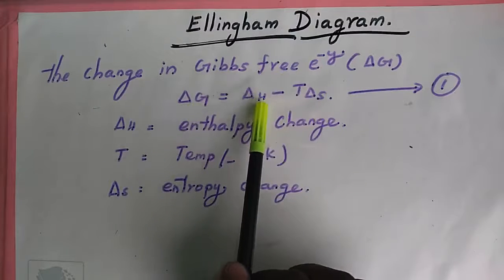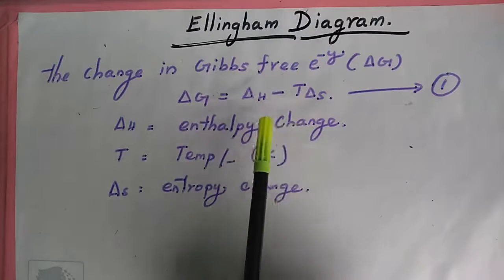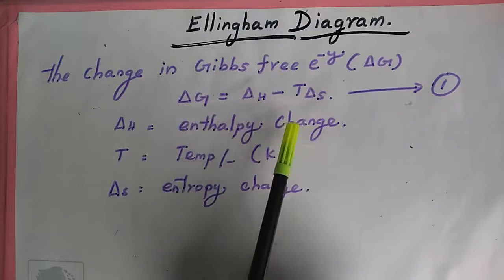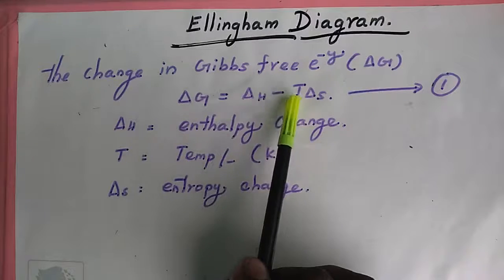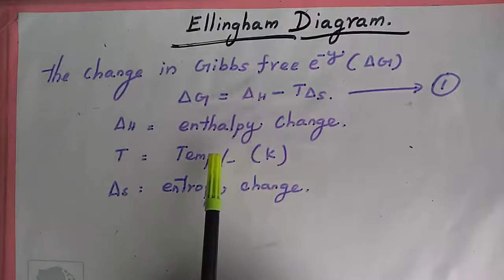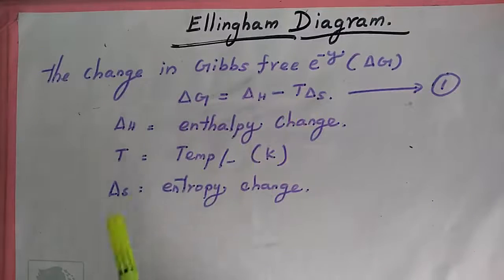What is del H? Enthalpy change. T means temperature in Kelvin. What is del S? Entropy change.